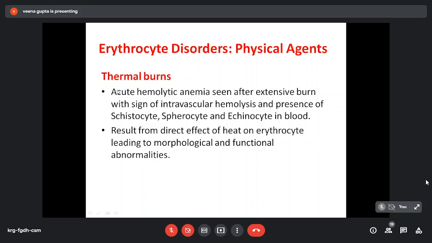Next physical agent is thermal burn. So acute hemolytic anemia can be seen after extensive burn, with signs of intravascular hemolysis and presence of again schistocytes, spherocytes, and echinocytes in the blood. It results from direct effect of heat on erythrocytes, leading to morphological and functional abnormalities.